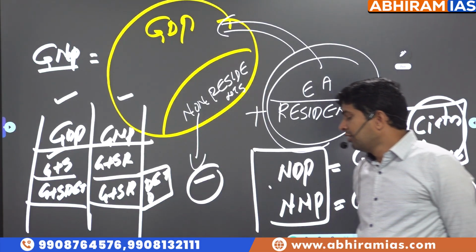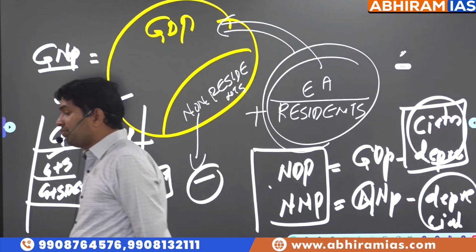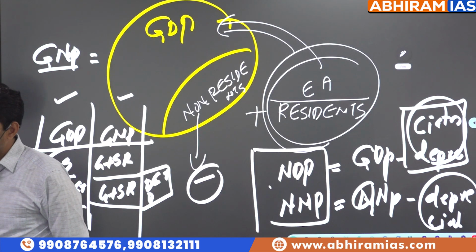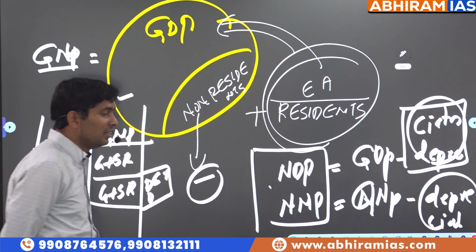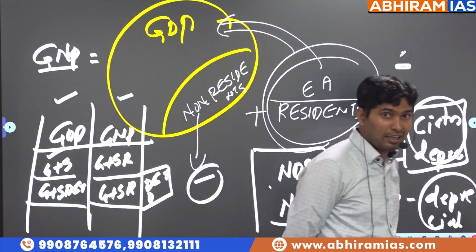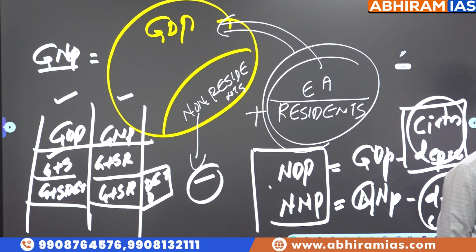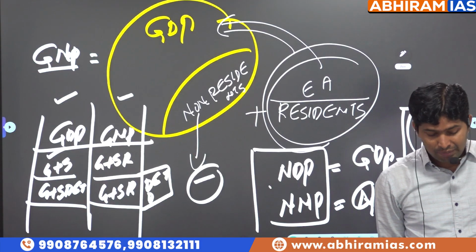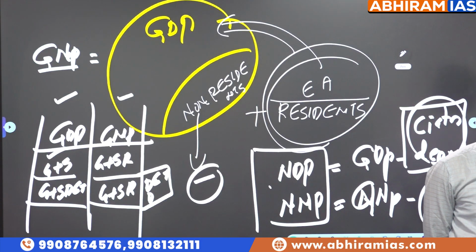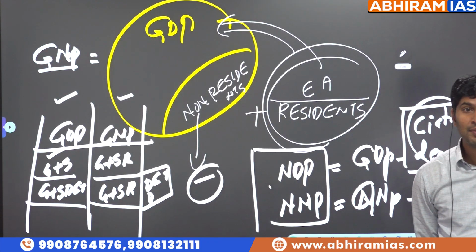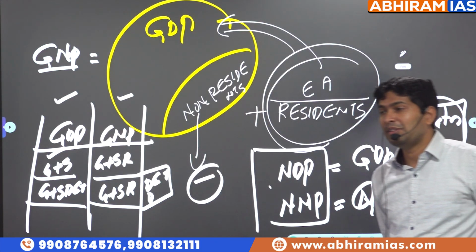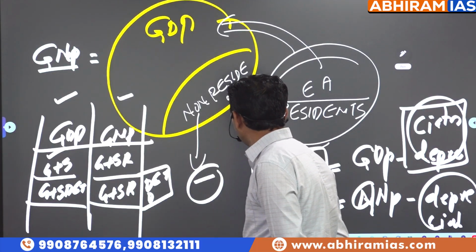Meaning, we are comparing India's GDP, and India is the fourth largest economy in the world right now in terms of nominal GDP by overtaking Japan. But India is the third largest economy in terms of purchasing power parity. So in the external sector, we are going to cover purchasing power parity. But the data: India is the fourth largest economy in the world by overtaking Japan in terms of nominal GDP, and the third largest economy in the world in terms of purchasing power parity.